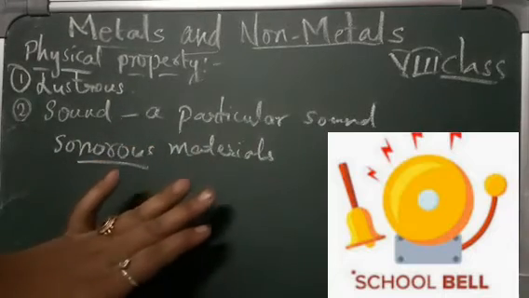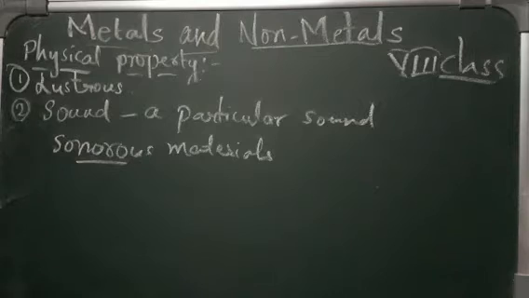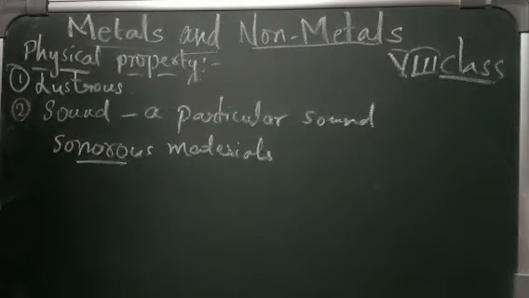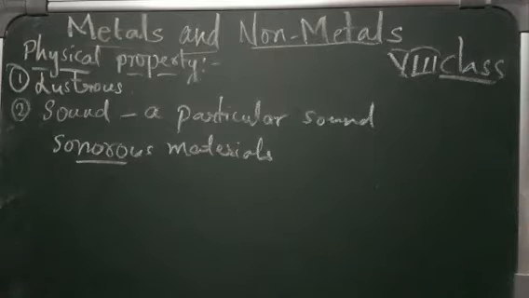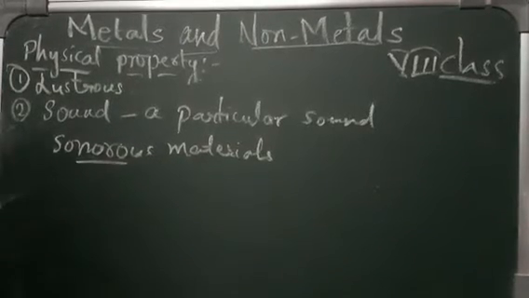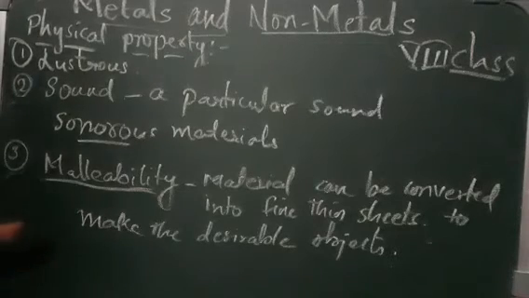What are they called? They are called sonorous materials. Fine. And the materials other than metals are not sonorous. Okay. Most of the metals are sonorous. So we have learned about the two properties. So the next property is malleability.